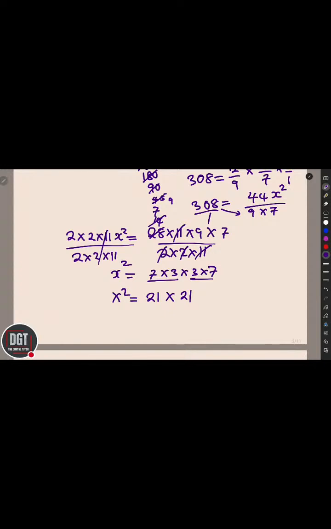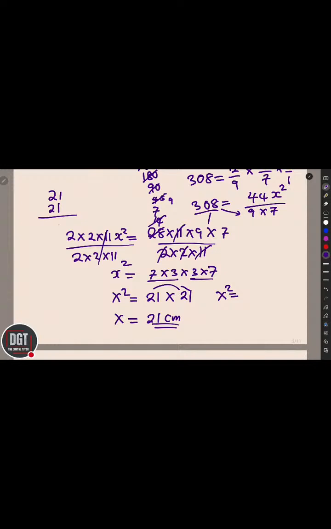In other words, x, without even putting a square root, is going to give us 21 centimeters. Or if you want, you can multiply 21 and 21. x square is equal to 21 multiplied by 21, which is going to give you a lot of work.